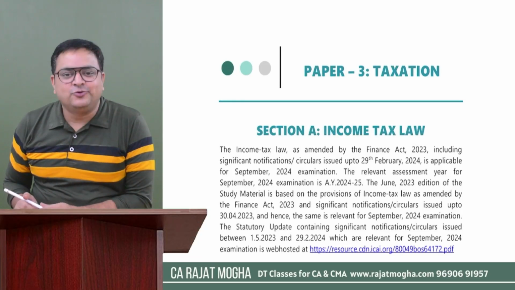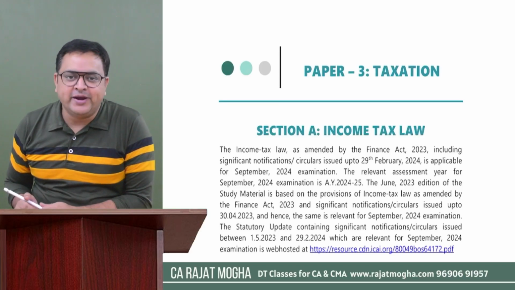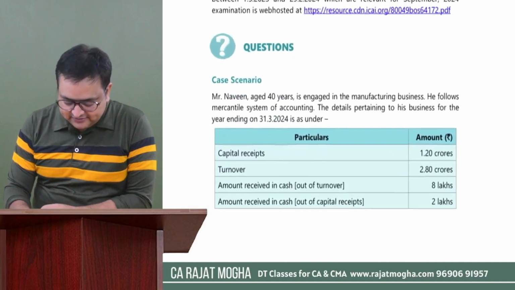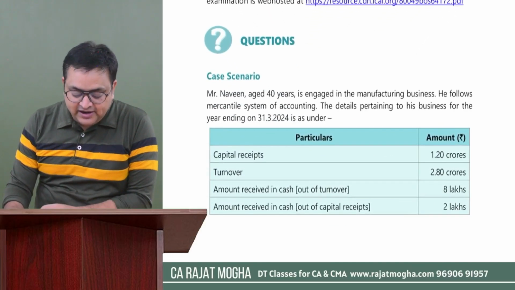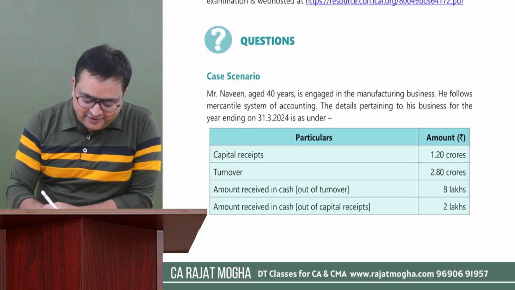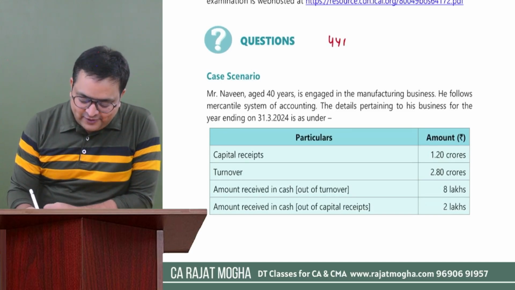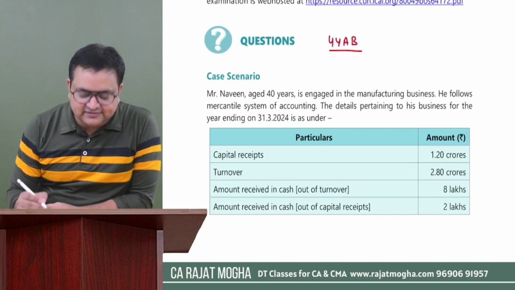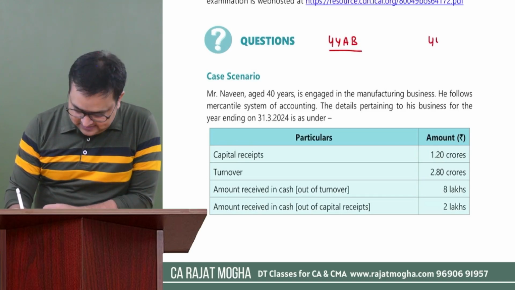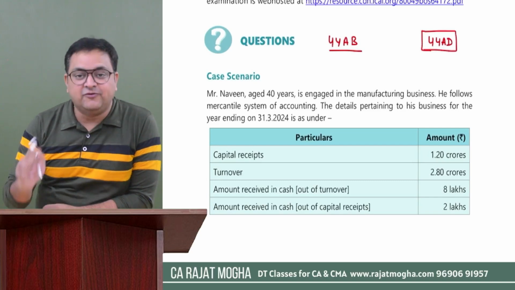Actually, I was going through the revisionary test paper, which is issued by ICAI for September 2024 examinations. And I found one case study quite interesting. It is covering two important sections of PGBP. One is 44AB, that is related to tax audit, right? And the other section covered in this case study is 44AD, one of the presumptive